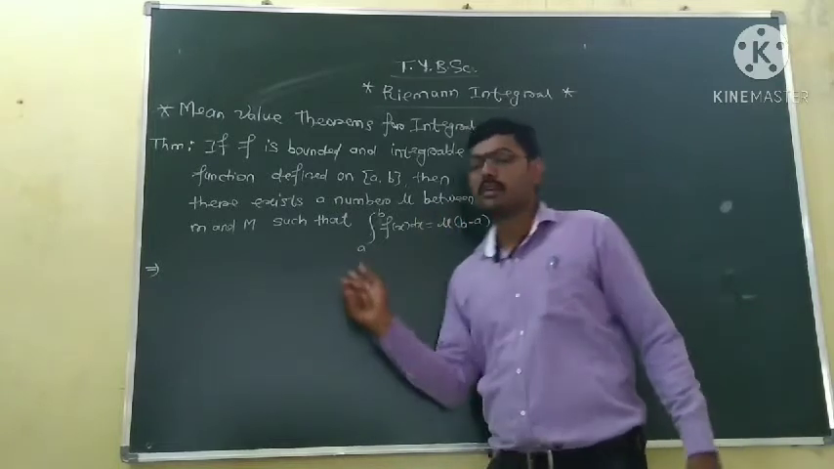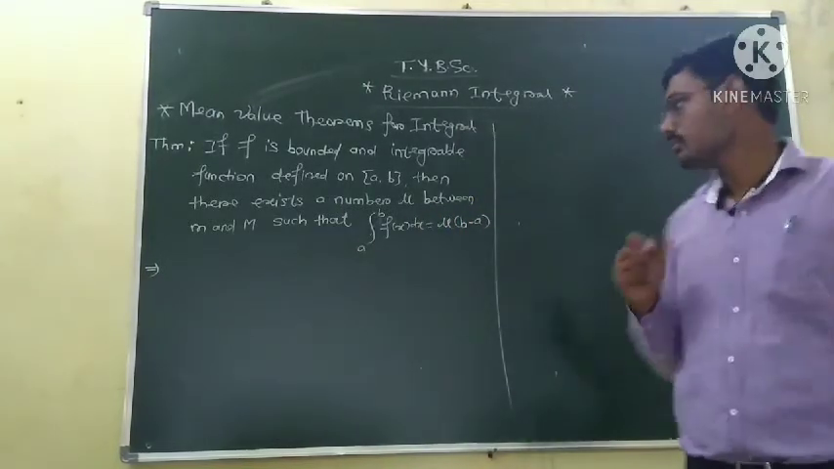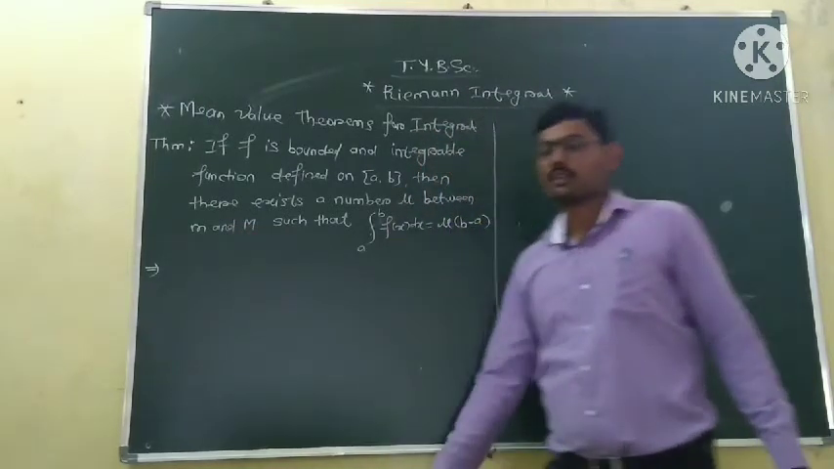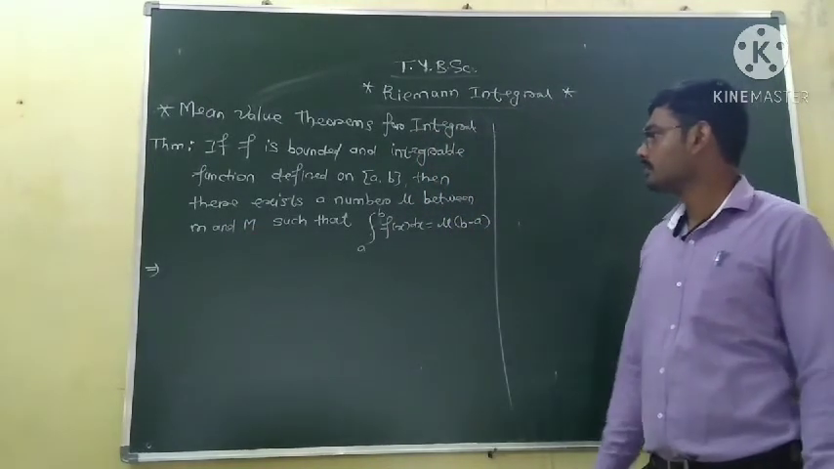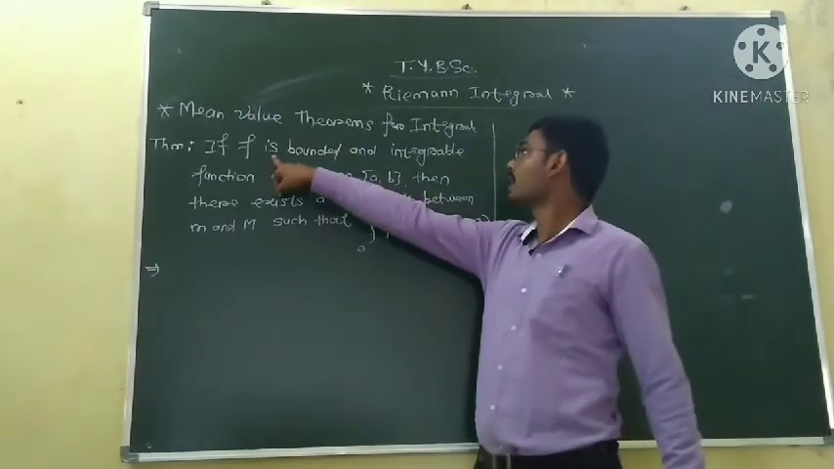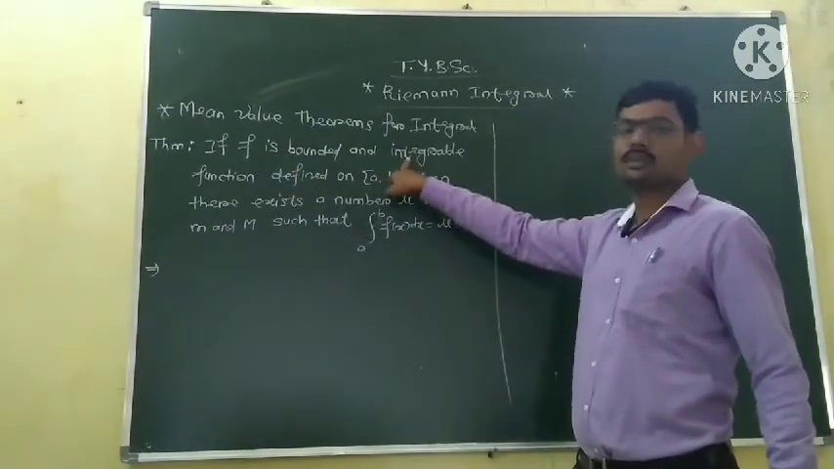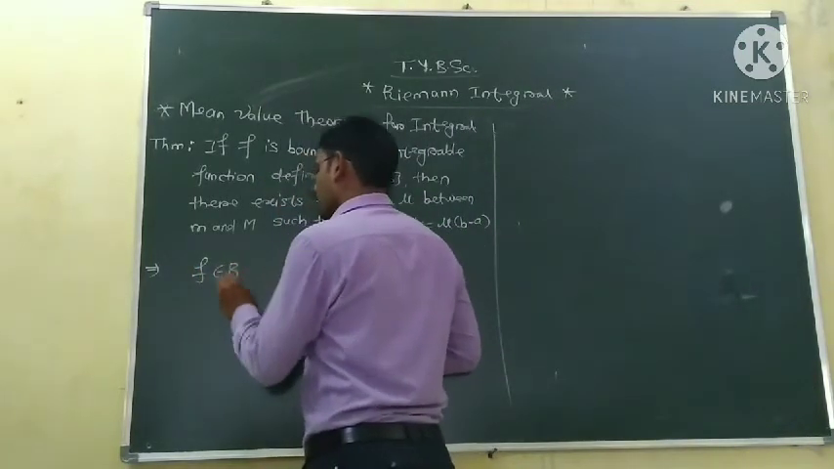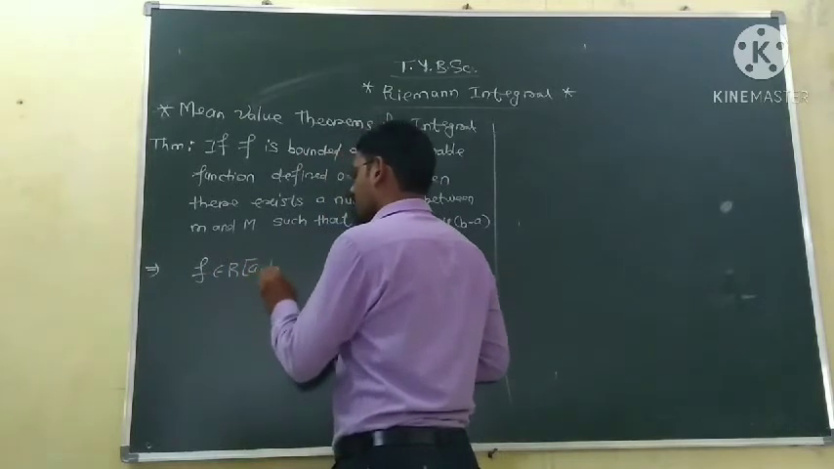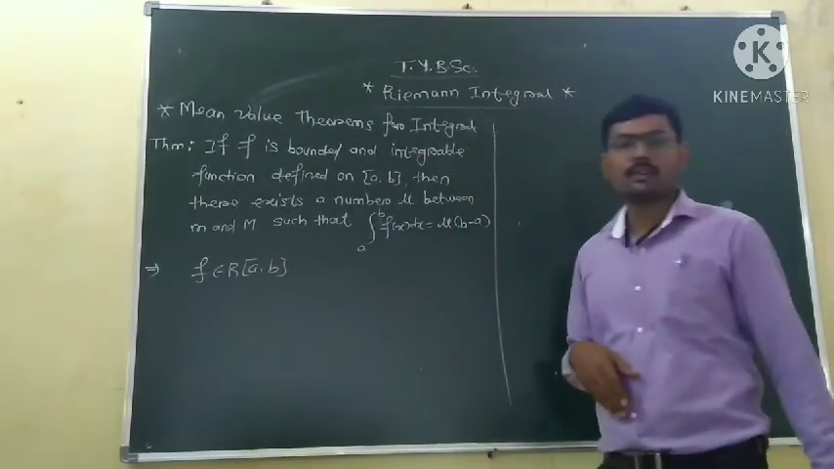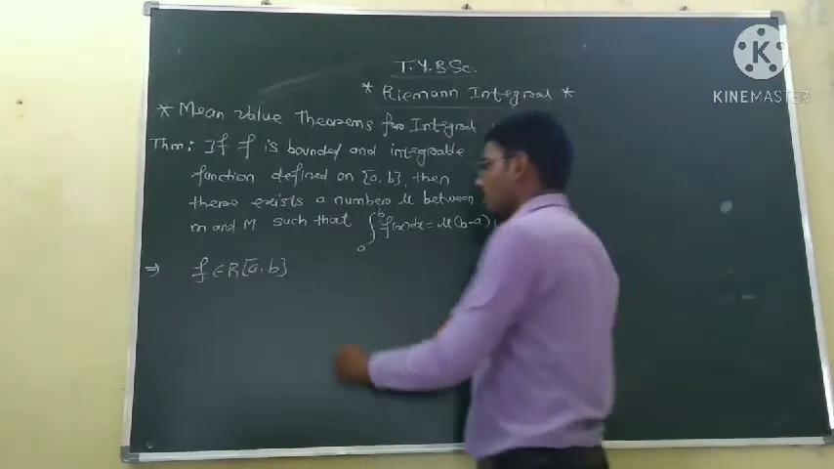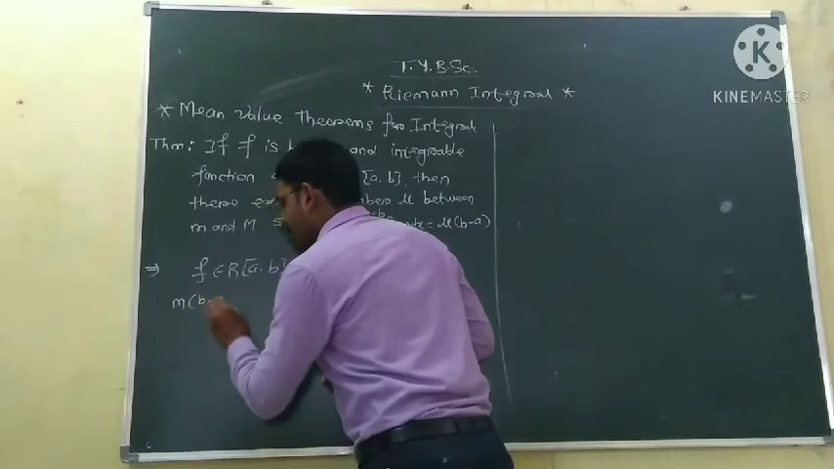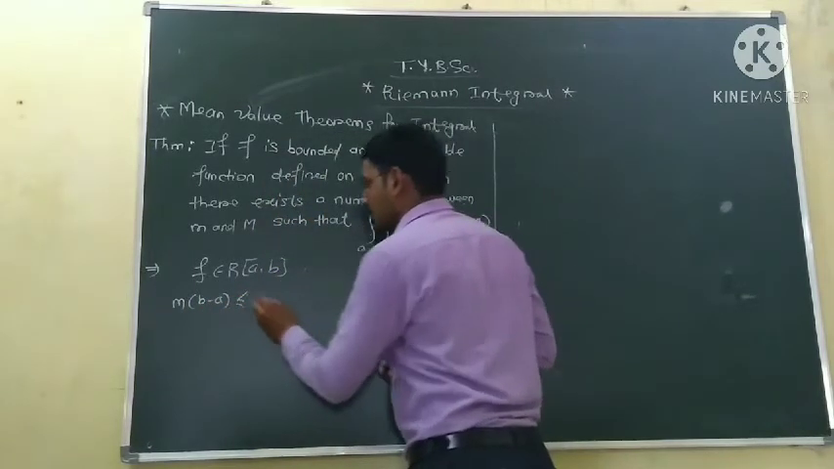So this is one mean value theorem. There is a mean value mu which lies between m and M. We will prove this. We are given that f is a bounded function and is integrable, that is Riemann integrable on the interval a to b. So we know one inequality, that the infimum into b minus a is always less than or equal to